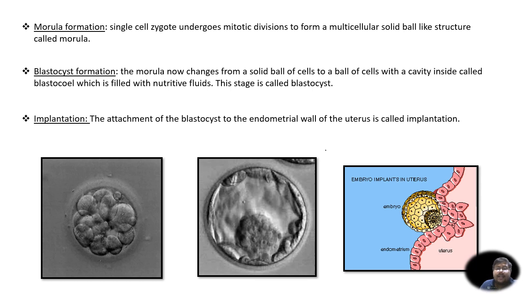The next process after fertilization was zygote formation. Then the zygote starts to divide, and it undergoes mitotic divisions to form a multicellular solid ball. Remember, the key word here is multicellular solid ball. This multicellular solid ball is called morula. So what did I say? The single cell zygote undergoes mitotic divisions to form a multicellular solid ball-like structure called morula.